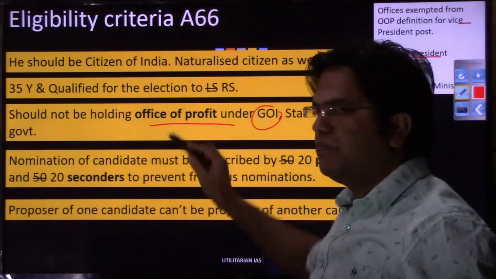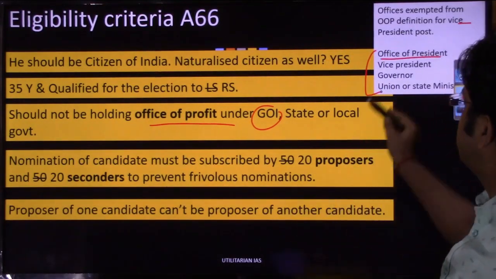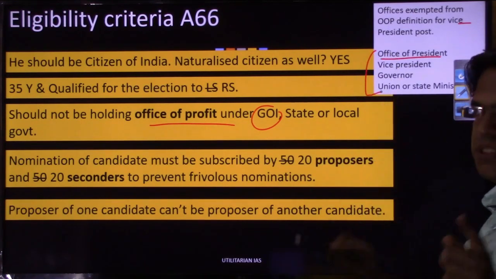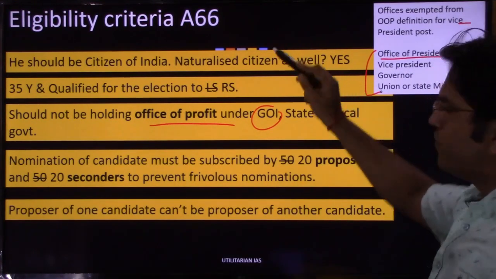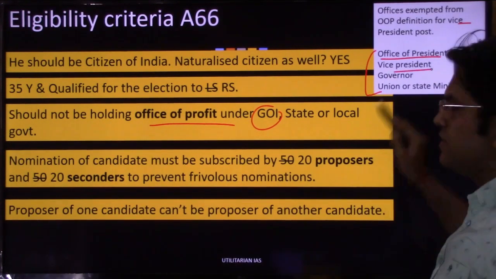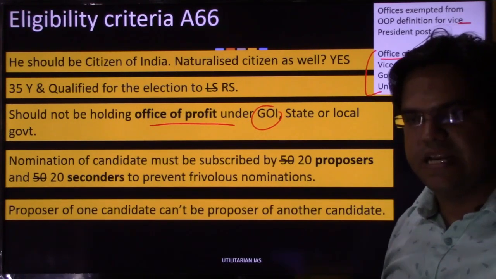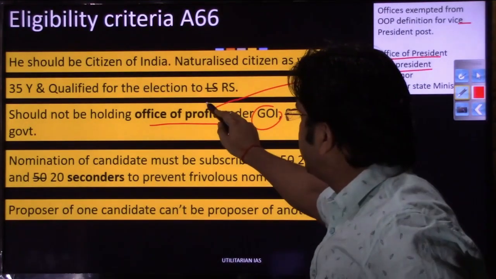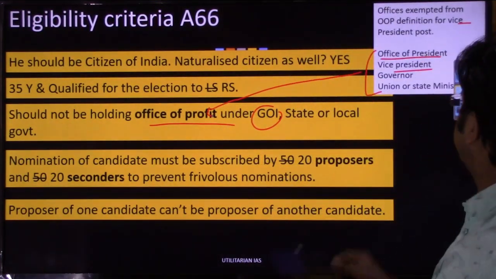Means if Ramnath Kovind tomorrow wants to contest the election while being president, he can well do so. If the vice president, Venkaiah Naidu ji, tomorrow seeks re-election, he will be eligible. His office will not come under the definition of office of profit.